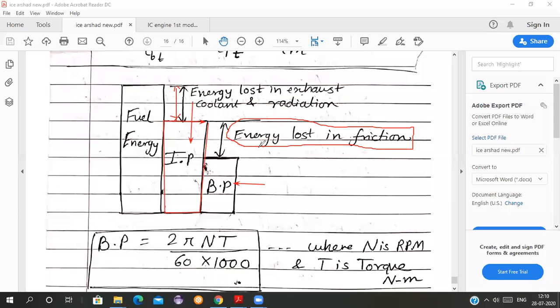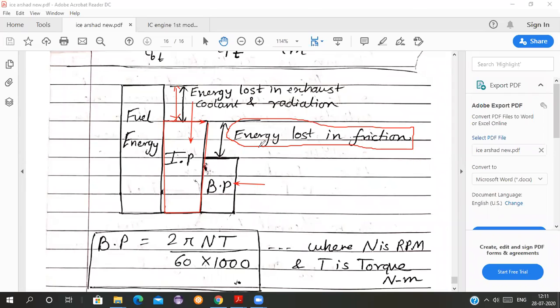So this energy is lost in friction because of the friction between the piston and the cylinder. The main energy lost is between the piston and the cylinder. Though there is lubrication, there is a lot of friction. Because of that, the engine body gets heated up. There is friction between the connecting rod and the piston, and between the connecting rod and the crankshaft, which is connected by journal bearings. So there is a huge amount of loss.